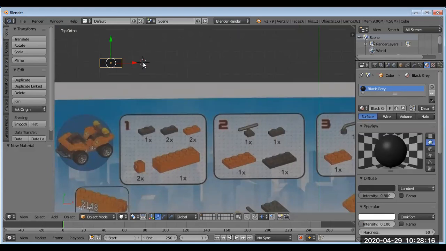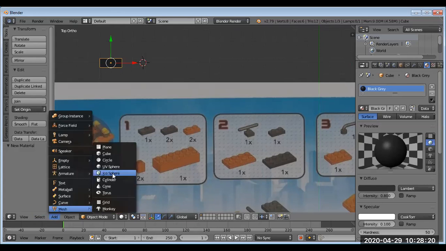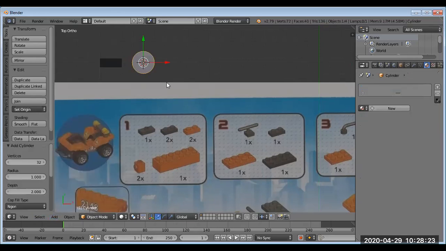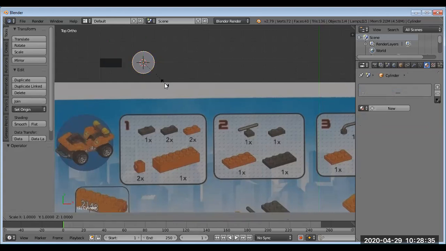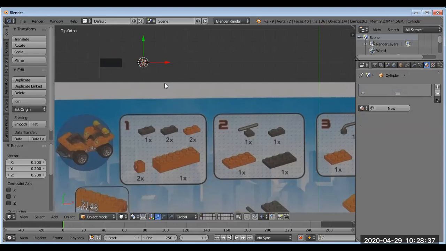And so what I'm going to do here is add a mesh cylinder. And now clearly this cylinder is going to be much, much too large, but I'm going to scale this to 0.3, and that should suit fairly well. Actually, let me just undo that, and I'll scale it to 0.2. Yeah, that might even be better.